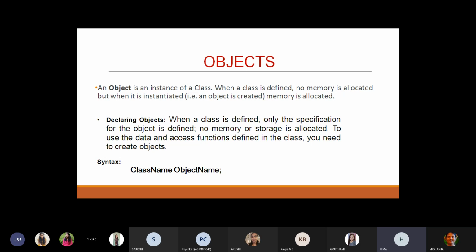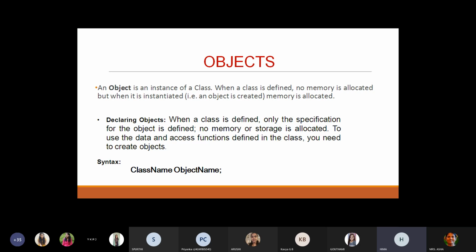By taking the reference of a class, we create an object for that class. Using the object, you assign values to the data members and call the member functions. Once you call or initialize values, that is when the memory is allocated.